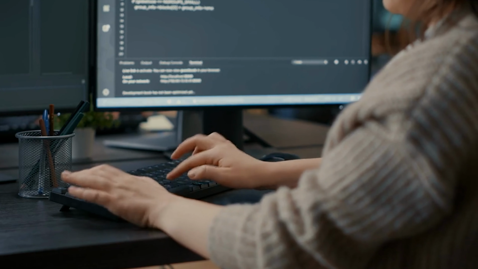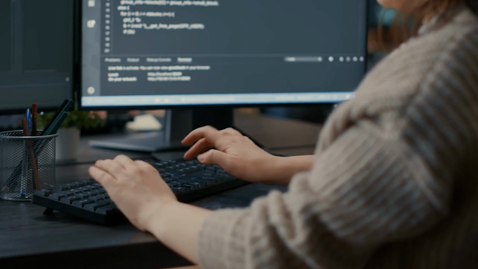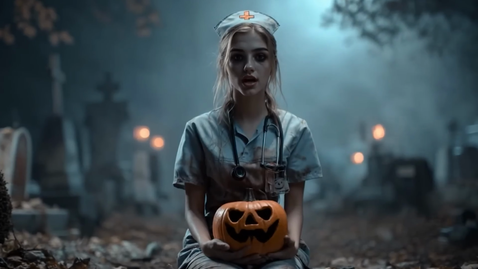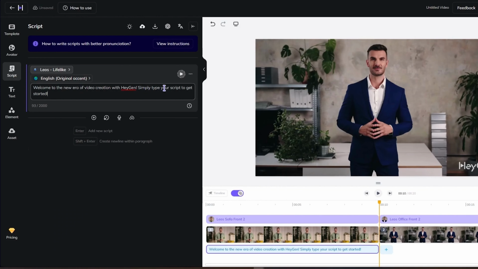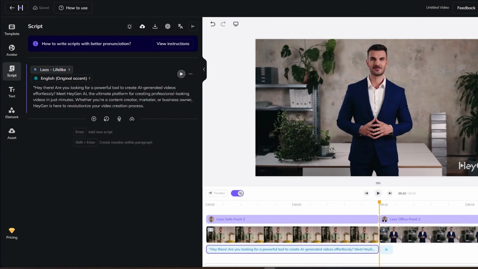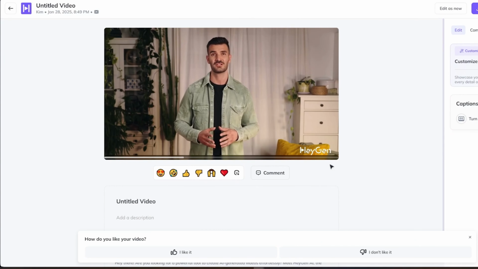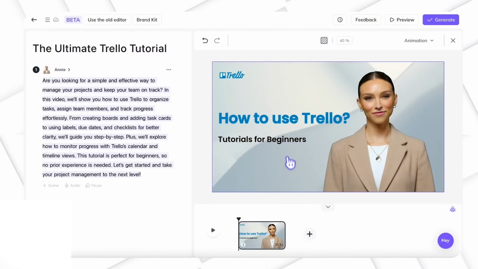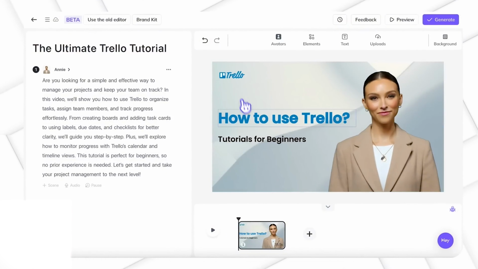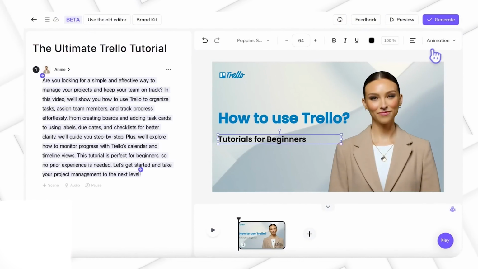Now, writing for an AI avatar is slightly different than writing for a human. For the most natural-sounding delivery, use clear, concise sentences. Avoid overly complex sentence structures or slang that the text-to-speech engine might struggle with. If you have a word that the AI consistently mispronounces, you can sometimes spell it phonetically to correct it. A well-written, well-structured script is the foundation of a high-quality, faceless video.